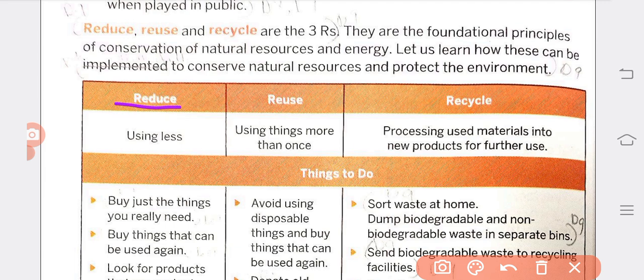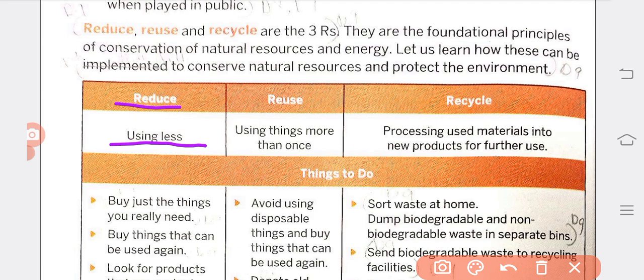Reduce means using less. For example, if we need one biscuit packet but the shop only has a big box of biscuits, we should not buy that.